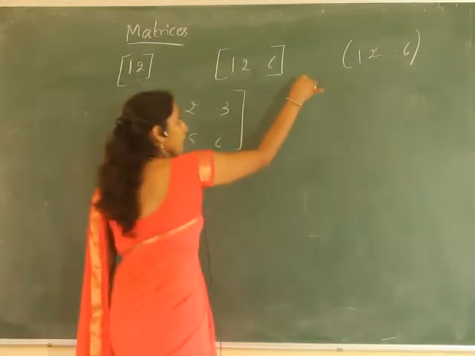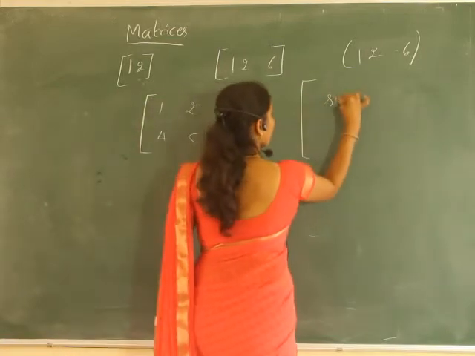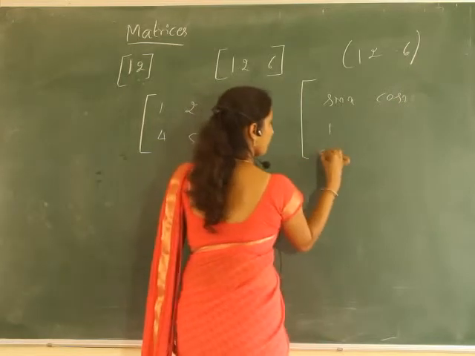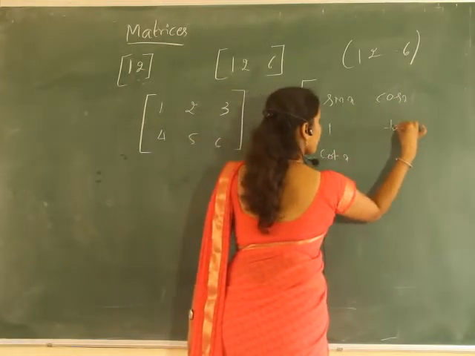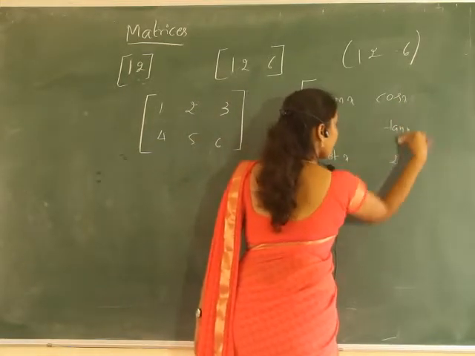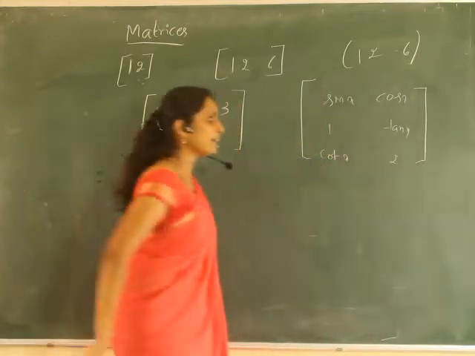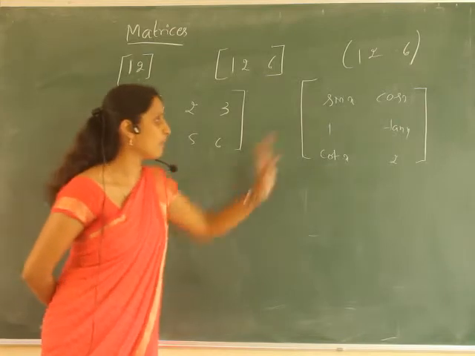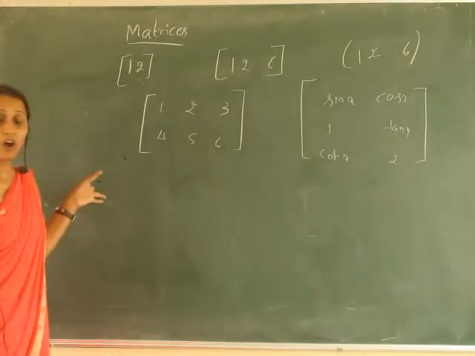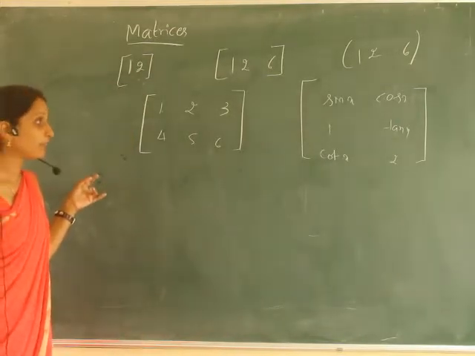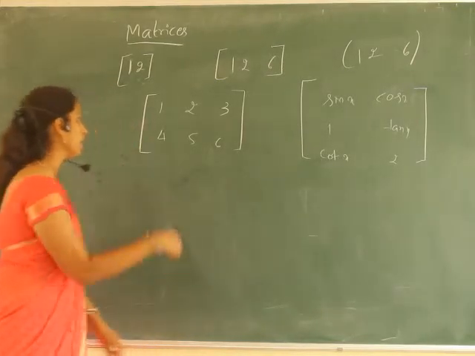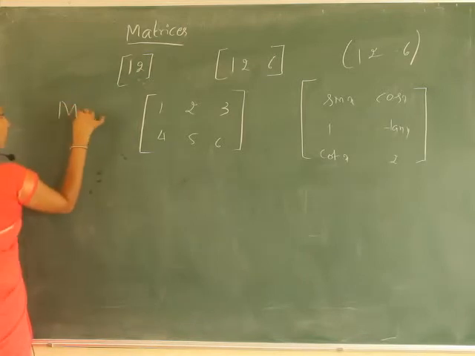Or I can write it as an orderly arrangement of numbers or functions. So an orderly rectangular arrangement of numbers or functions is called a matrix or matrices.